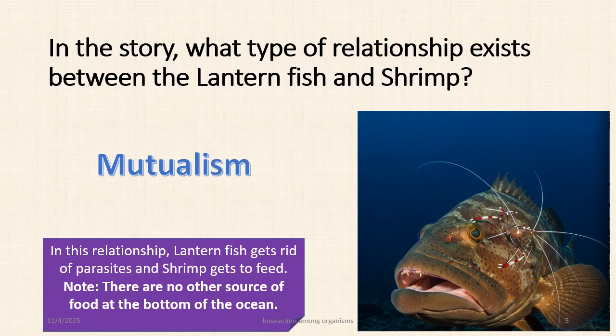So in this way, the shrimp cannot survive without the fish, and the fish also cannot survive well without the shrimp, because the parasites can cause disease to the fish. They can irritate the fish. They can infect its gills, and they will put a very big question mark on its survival. That's why both the shrimp and the fish cannot survive without each other. Well, that was about mutualism.